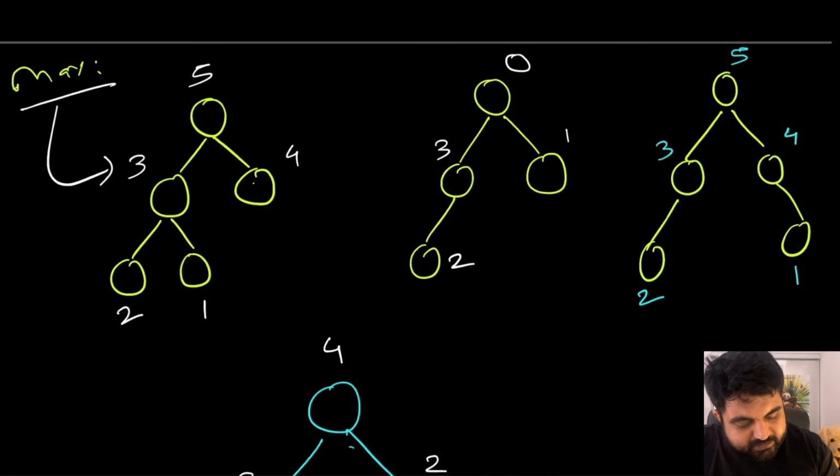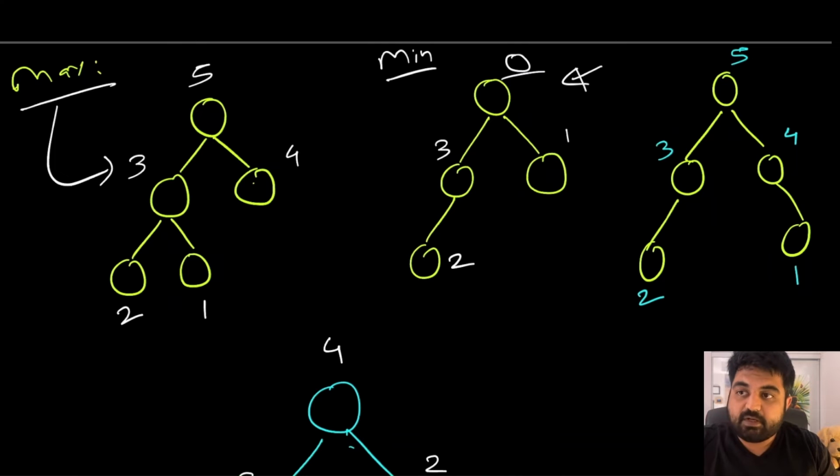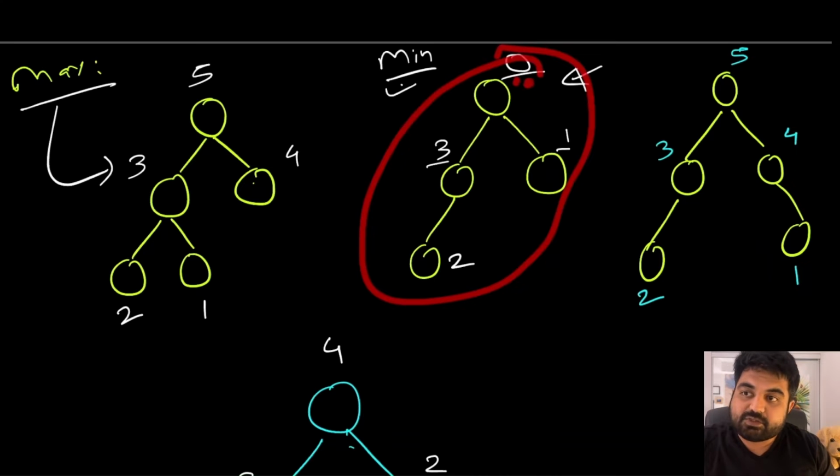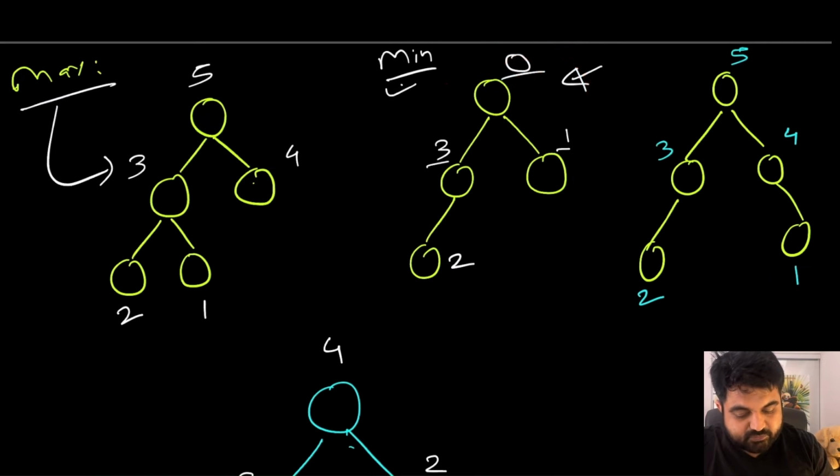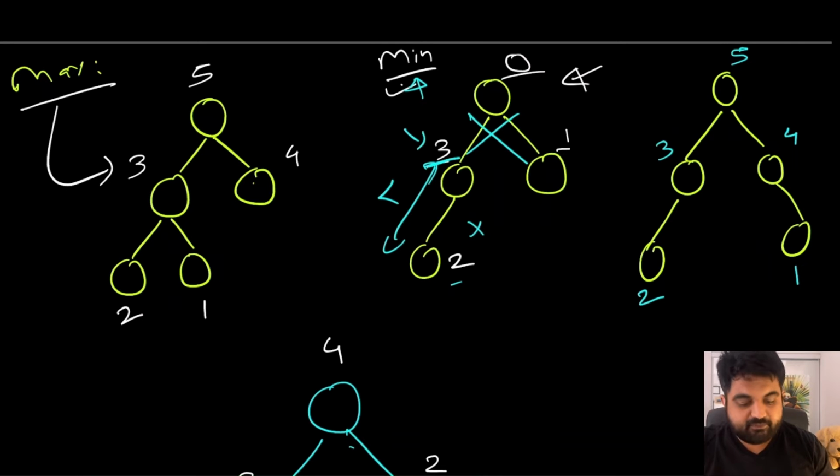Now let's take another example. This one seems like a min heap. This one is the smallest value, and we can see that its subsequent children are greater than the smallest value. So far this is correct in terms of a min heap. If we see the structure of this particular binary tree, this also looks like a balanced binary tree, so there is no issue with this. But when we identify the differences amongst these two elements, we can see that if this was supposed to be a min heap, then this parent has to be smaller than its subsequent child, which is not the case over here. So we can say that this is not a proper example of a heap, so this is not a valid heap.